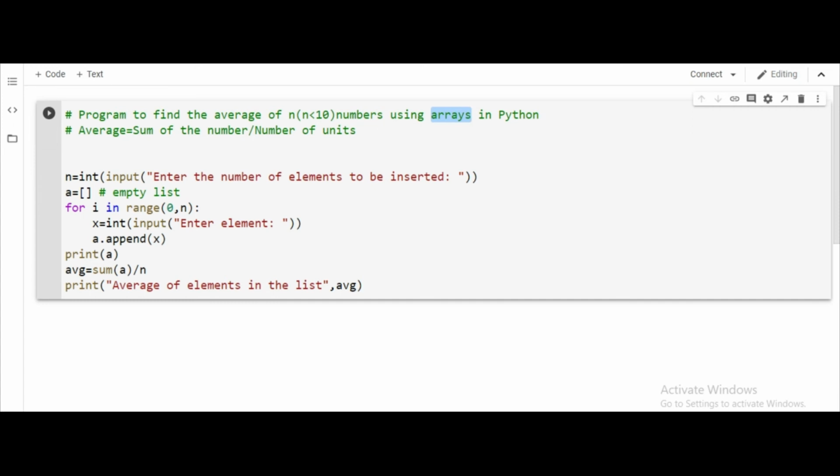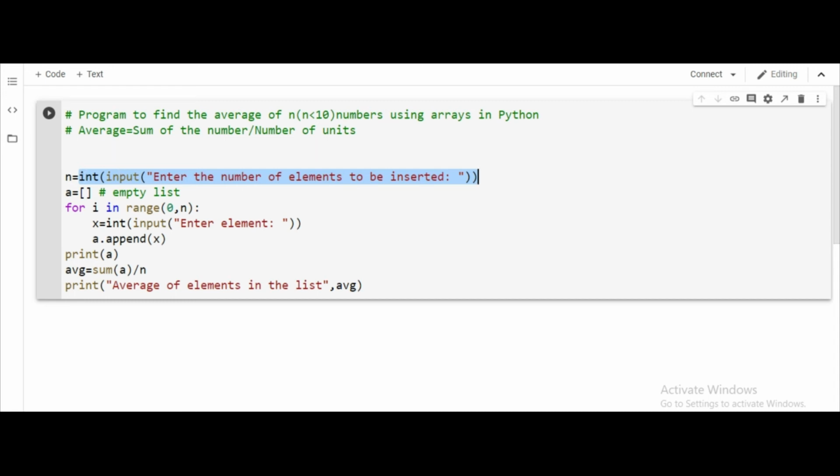Here our program was to find the average of n numbers. First of all, we must know the value of n, that is, for how many numbers I want to find the average. For that we ask for input from the user: enter the number of elements to be inserted, or enter the value of n. Using the input function we ask the user, and we typecast it to int because we need only an integer value, and then we store it in the variable n.